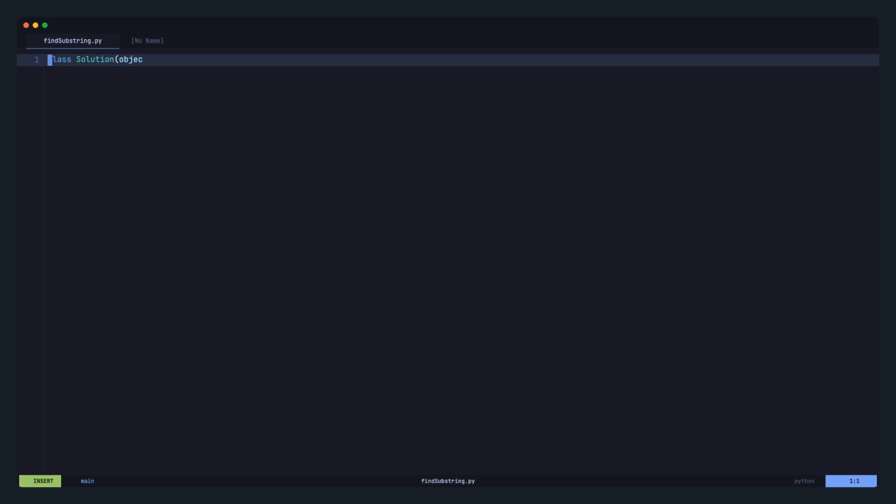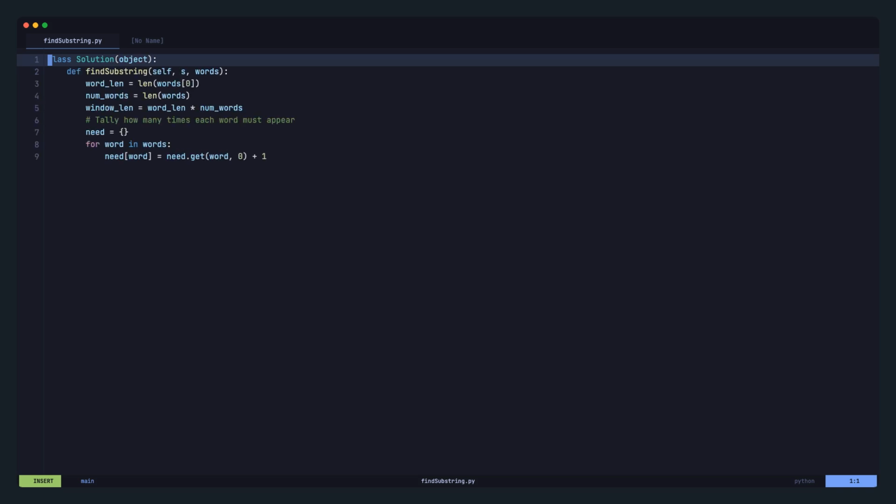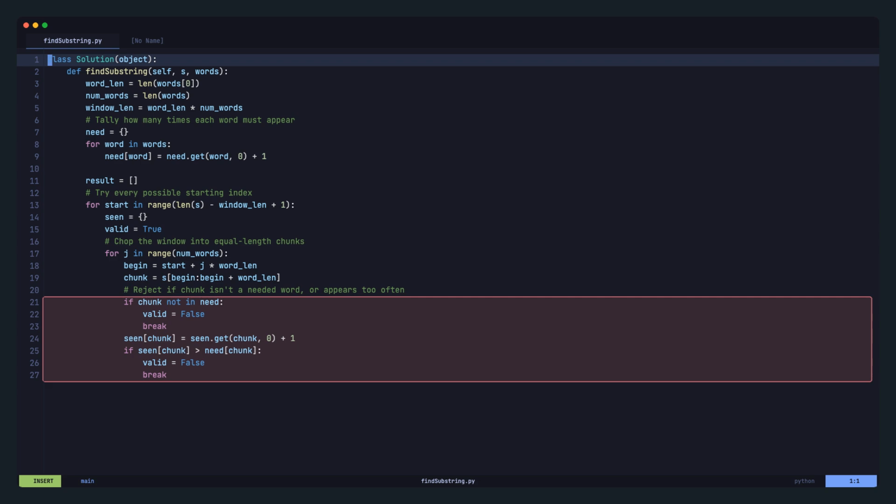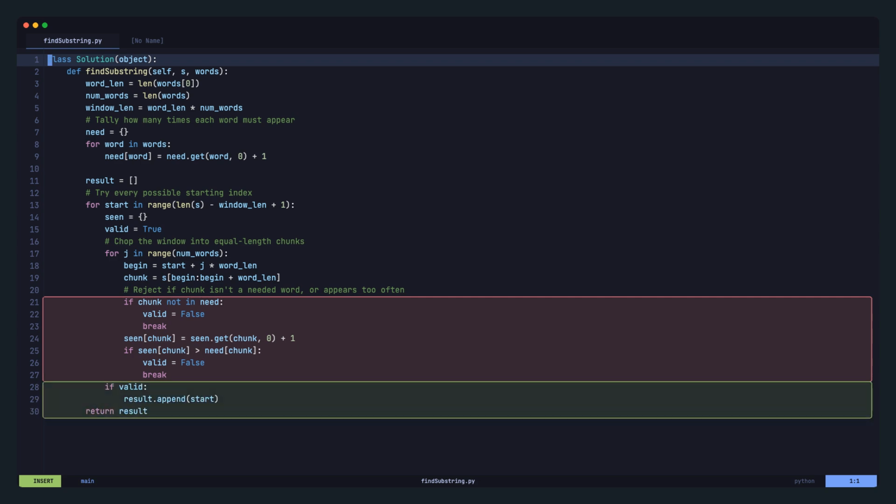Type it up. Word length, word count, block size. Then build the target counts. Loop over every start. Fresh counts for this window. Assume it's valid. Chop the window into chunks, 1 word length at a time. Reject if the chunk isn't needed, or its count runs past the target. Survive the inner loop, record the start.